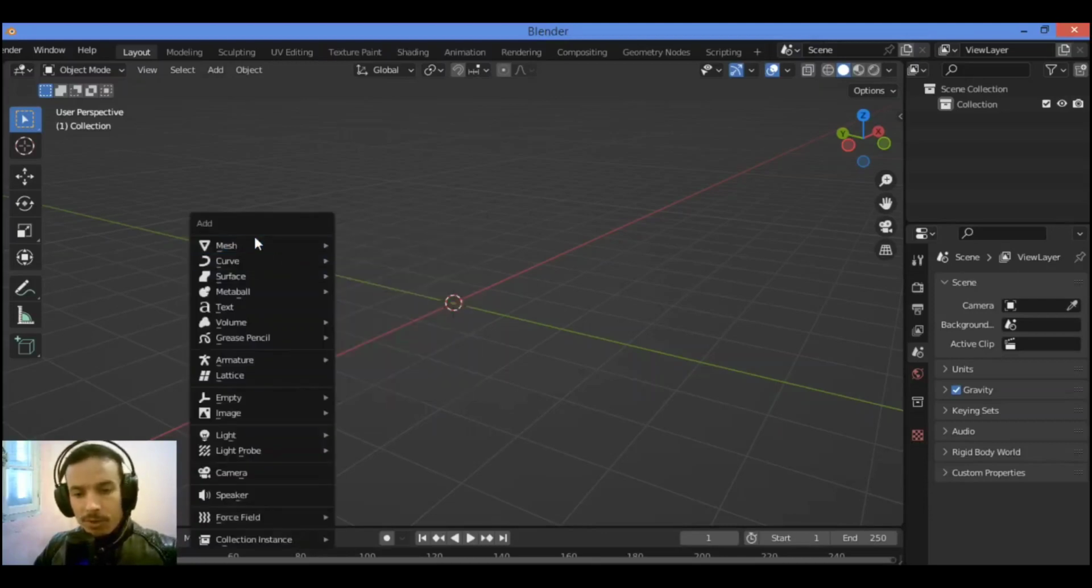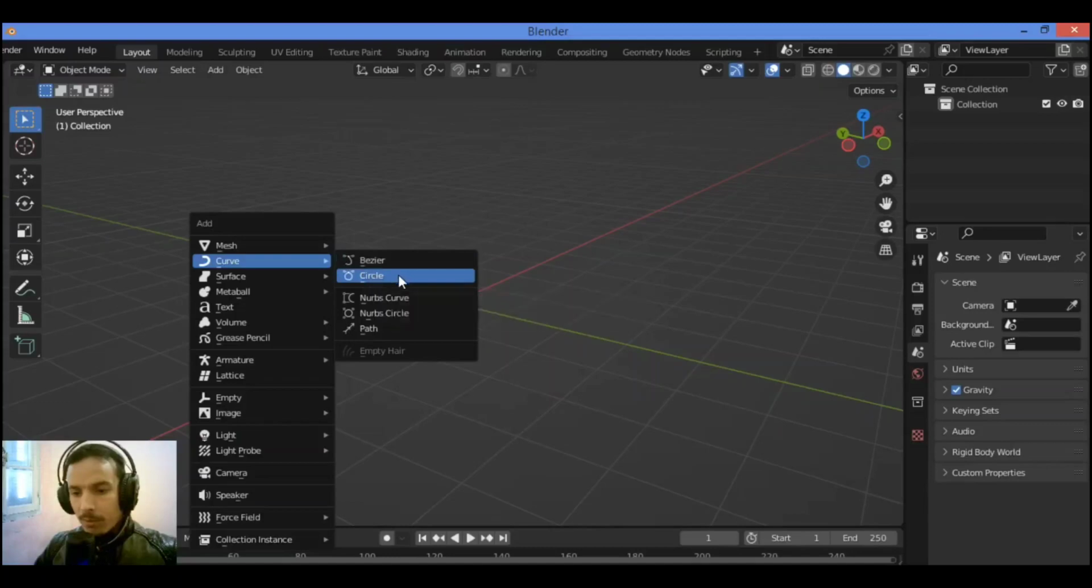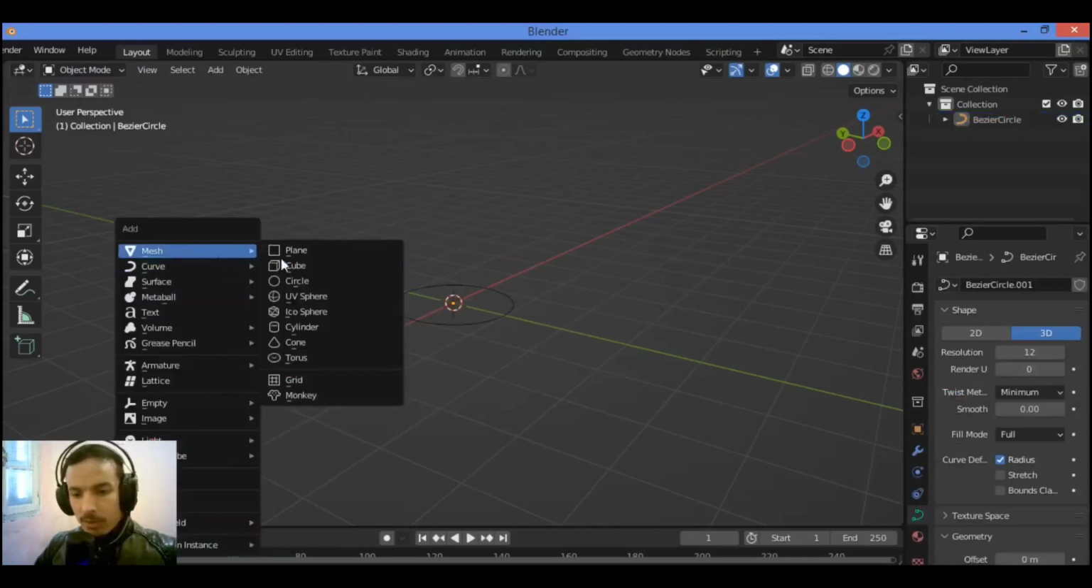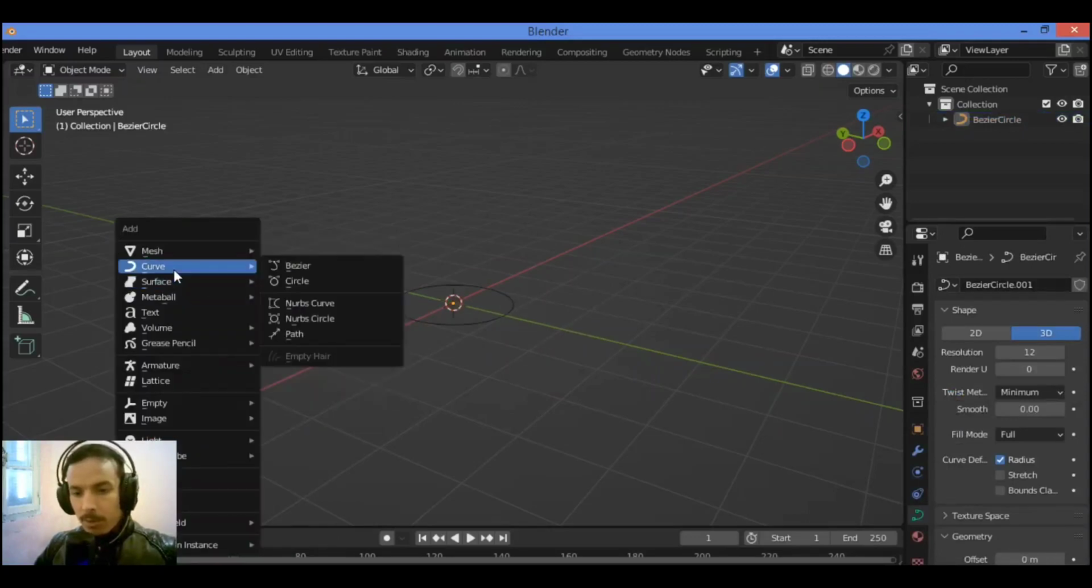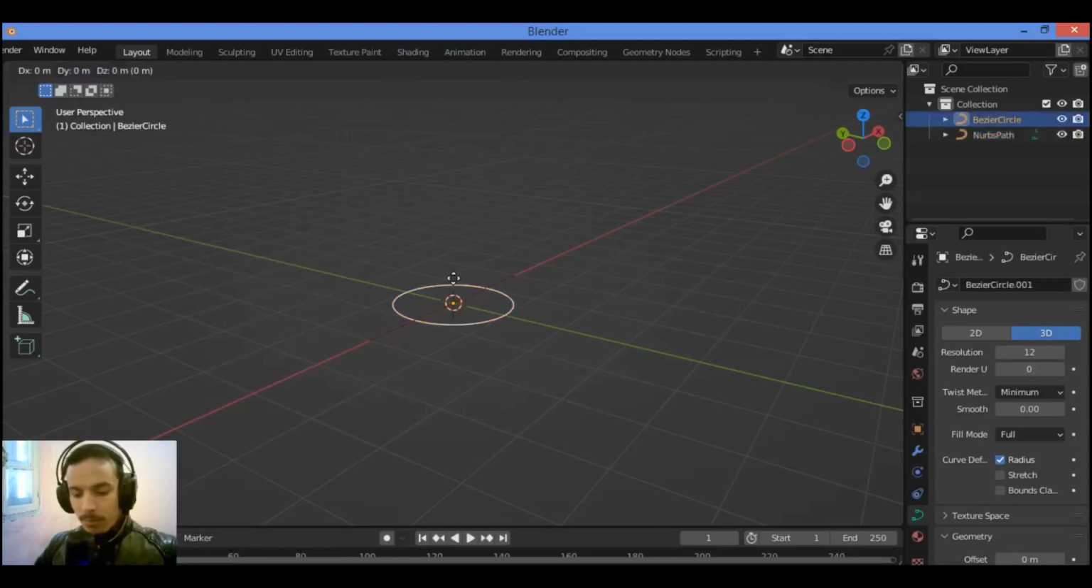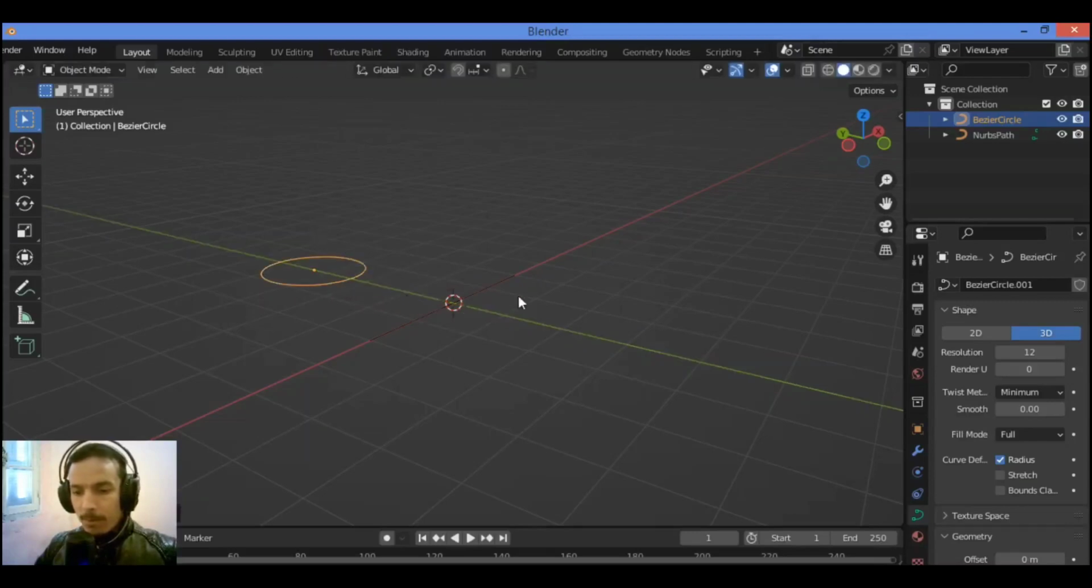First things first, you should add a curve. I want to add a Bezier circle like this. Then press Shift A, go over Curve, and add a Path curve like this. Just move this Bezier circle along the y-axis, just a tiny bit like this over here.